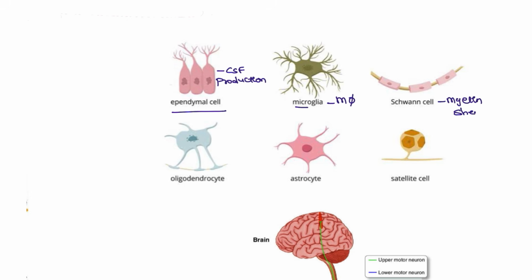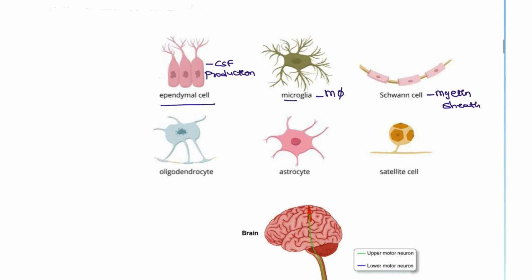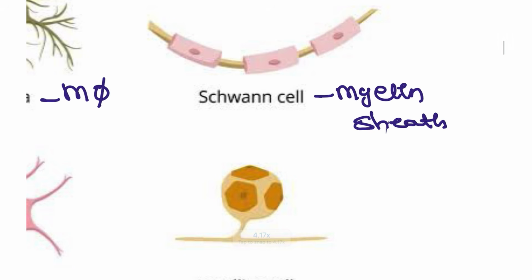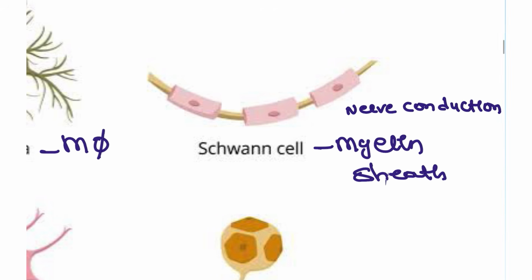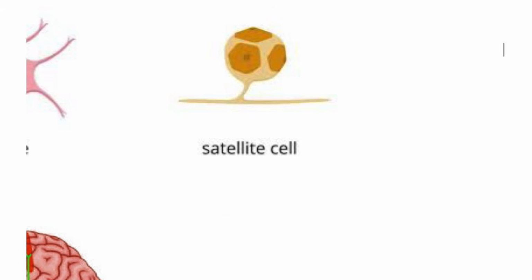Schwann cells are important for the myelin sheath, and the more myelin sheath, the more nerve conduction, right? Schwann cells are present in the peripheral nervous system. And satellite cells, the name itself tells: S for satellite, S for supporting cells.